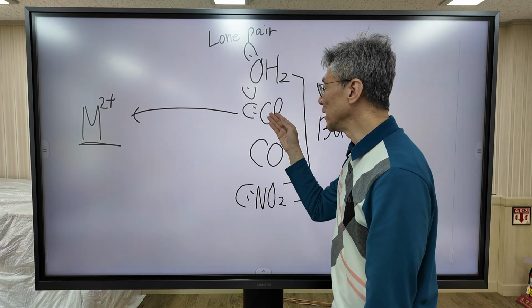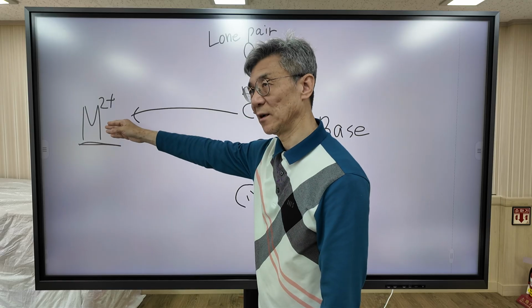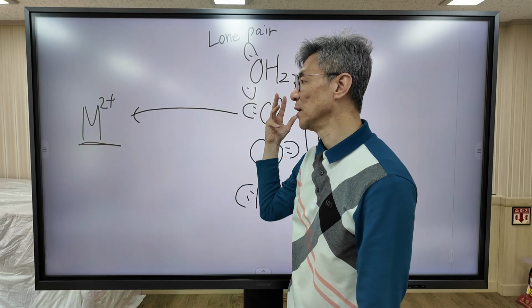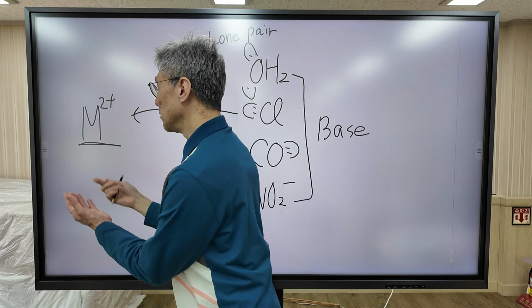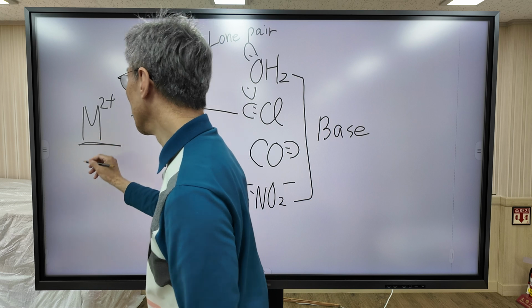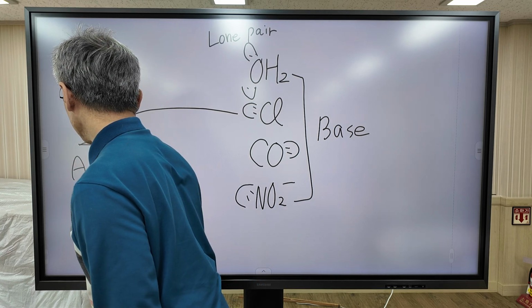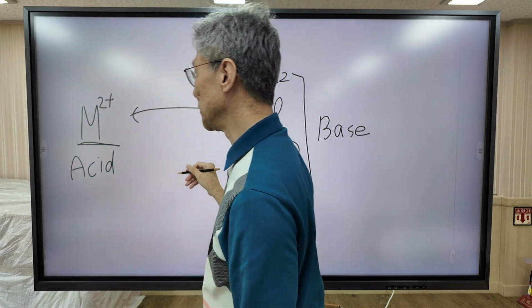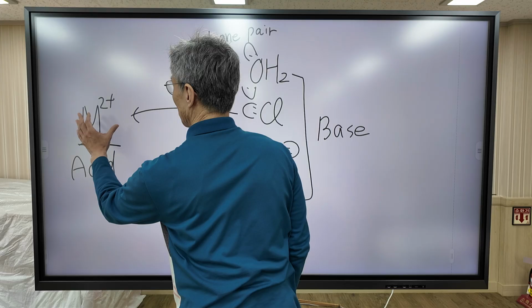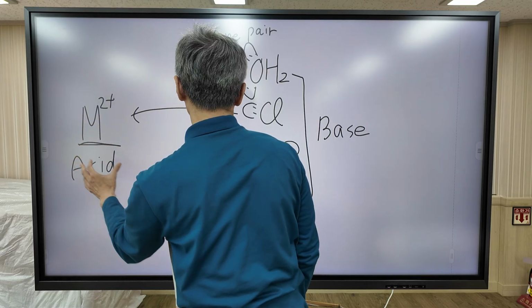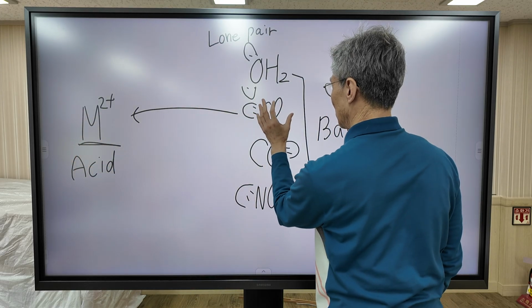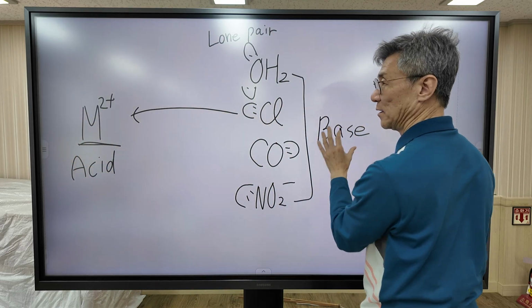It donates its electrons to the metal to form a coordinate bond. And the metal is ready to accept electrons, so it behaves as an acid. So in coordination chemistry, the metal behaves as an acid, the ligand behaves as a base. Okay?